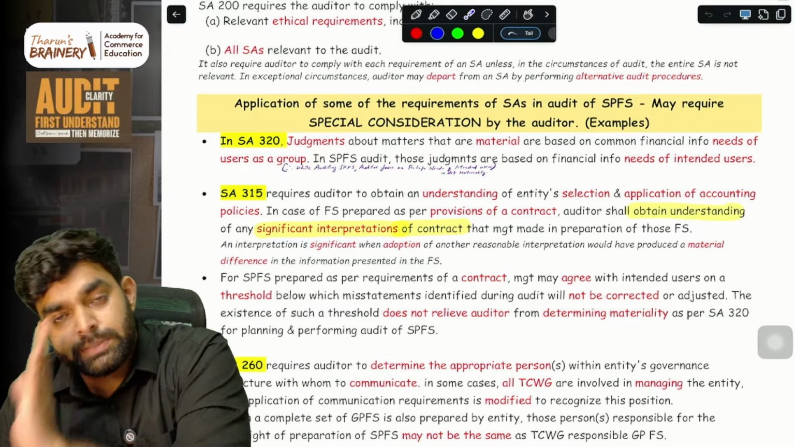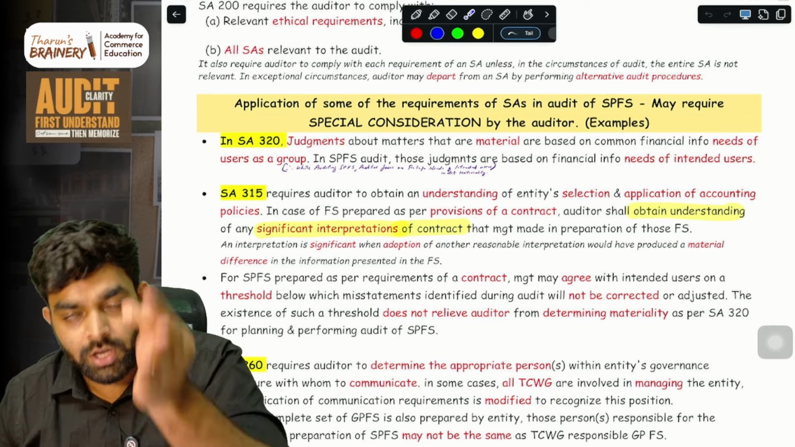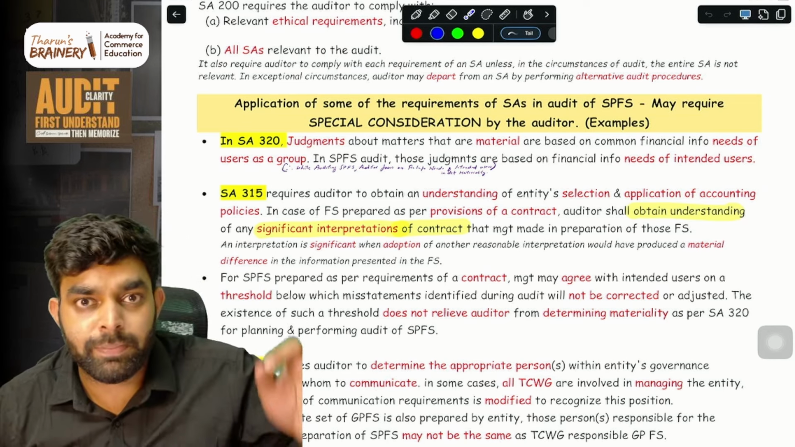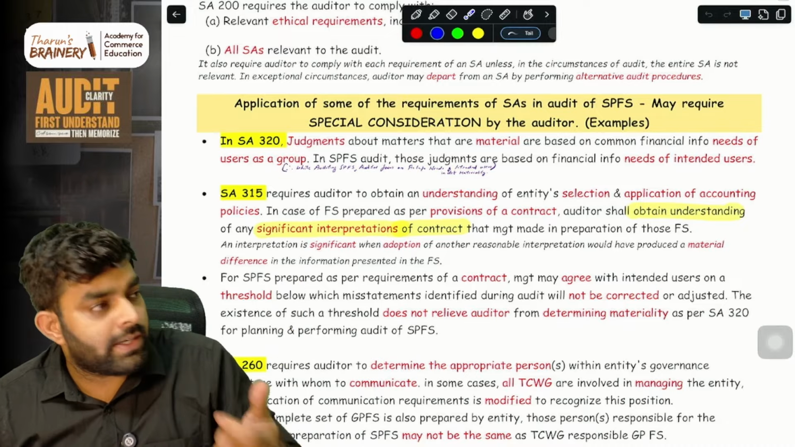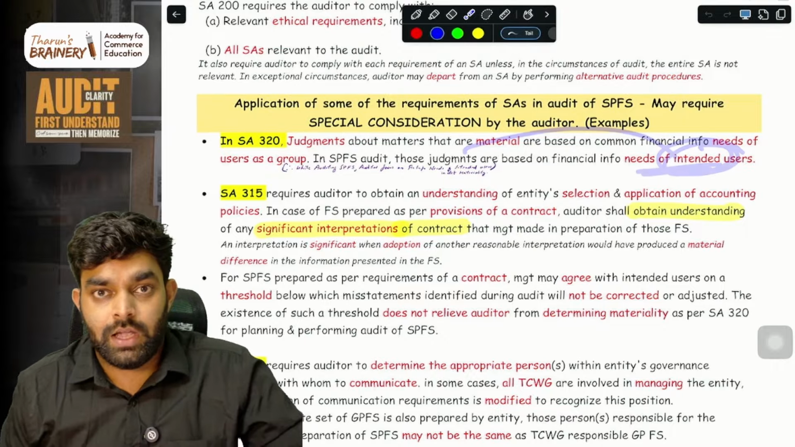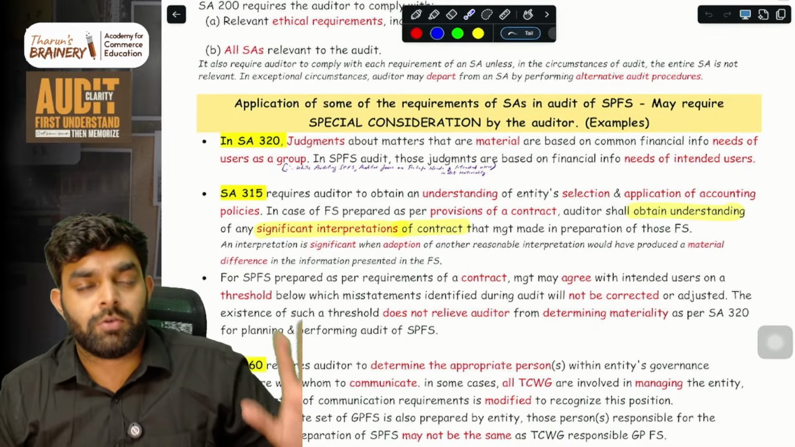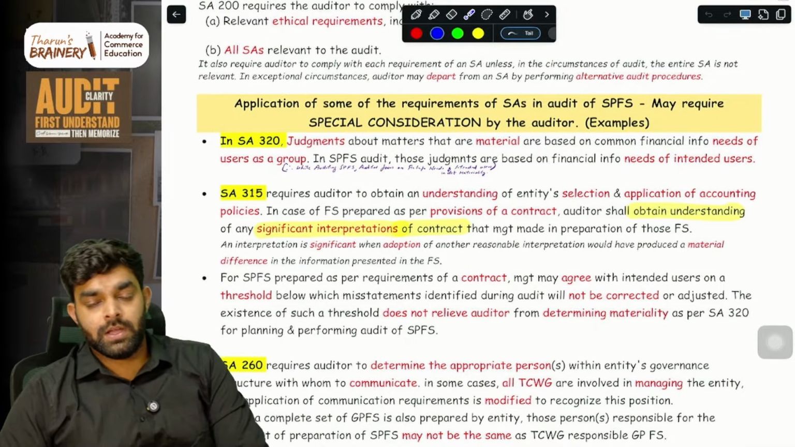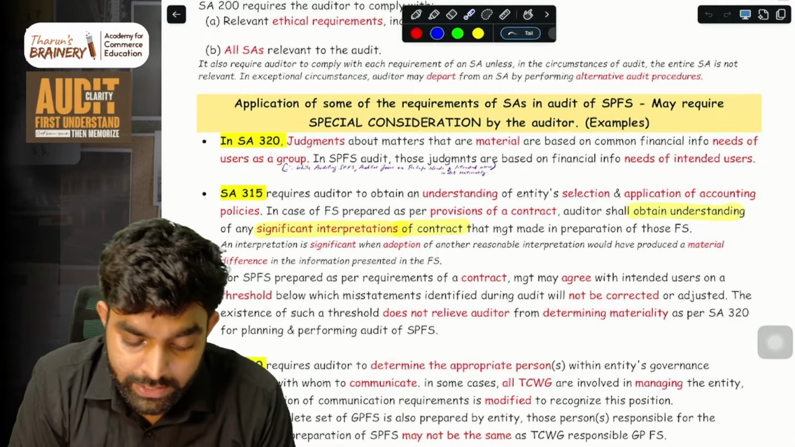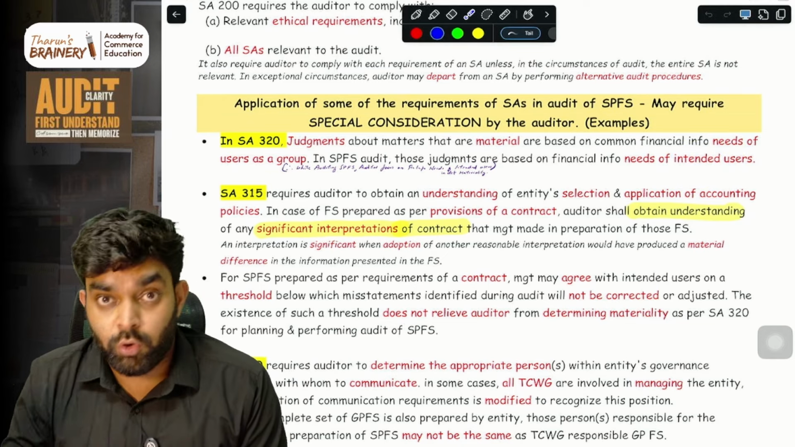Similarly, when you are auditing special purpose financial statements, you also have to consider materiality. That time you will consider the needs of the specific users. If a bank asked you to prepare SPFS, at that time consider the bank's financial information needs and determine materiality. But a general purpose financial statement is made for the general public, applicable for everyone, like the bank, tax, and government, so there you will consider their financial information needs. But when you're auditing SPFS, consider the financial information needs of the intended users for whom you are making it.